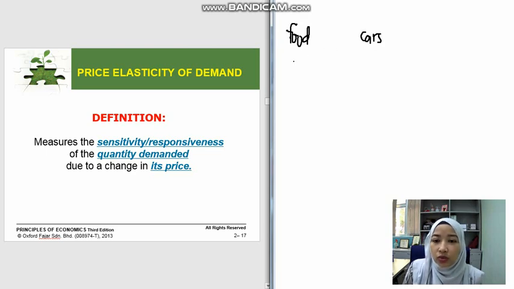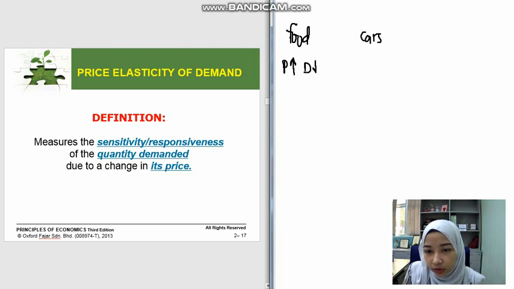What will happen if there is a change in the price of food? For example, if you buy bread and the price increased from 1 ringgit to 1 ringgit and 50 cent, what will happen to the demand of food?